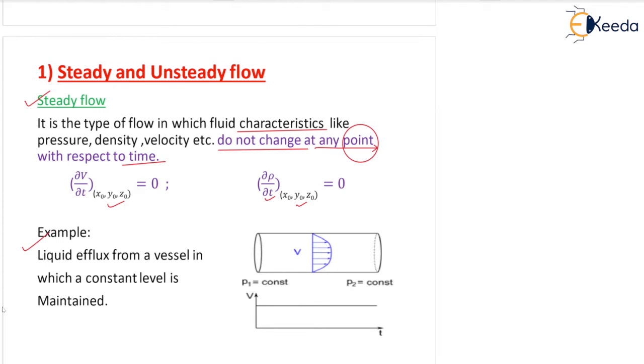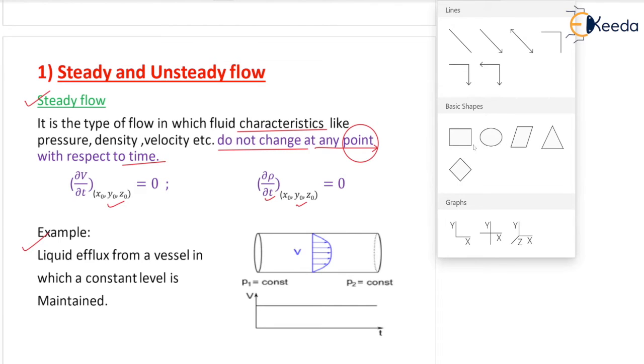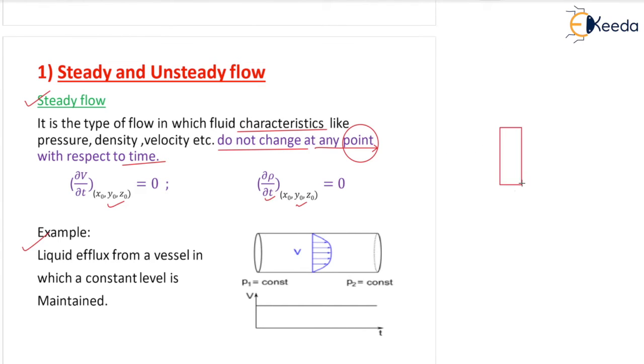Correct? So what happens here? Suppose there is a bottle. I'm drawing a diagram. You can see here, suppose I'm having a bottle or container. This bottle is completely filled with water, and you are going to make a small hole at the bottom, right? Let us say I'm making a hole here so that water can come out.